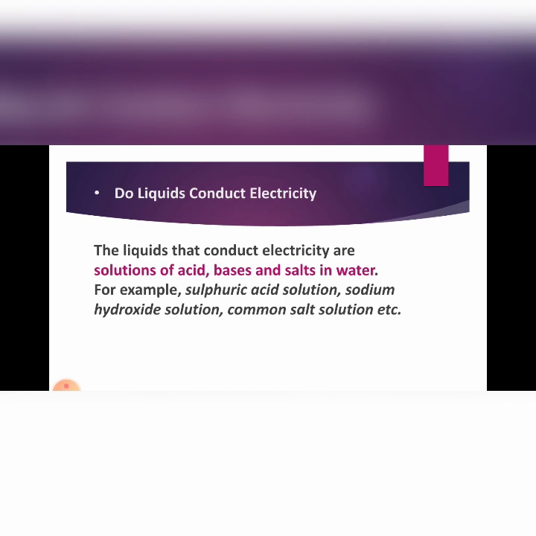Some bases are also soluble in water, like sodium hydroxide, potassium hydroxide. And the salts, like common salt, copper sulfate, these all are salts. If we dissolve these substances in water, then this liquid becomes a conductor of electricity. That means electricity can pass through these liquids easily. So for example, sulfuric acid solution, sodium hydroxide solution, common salt solution, these are conductors of electricity.